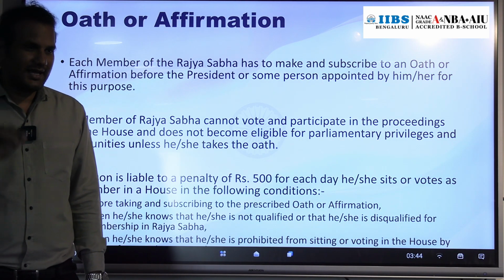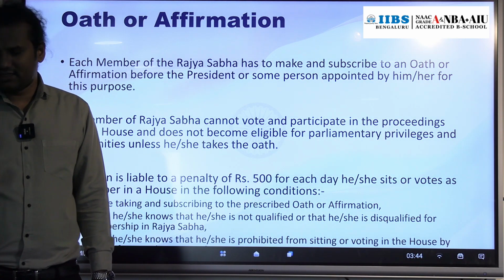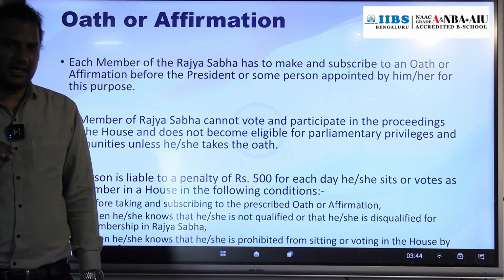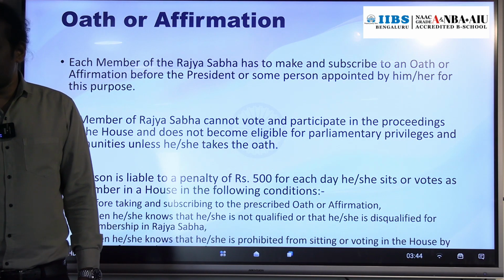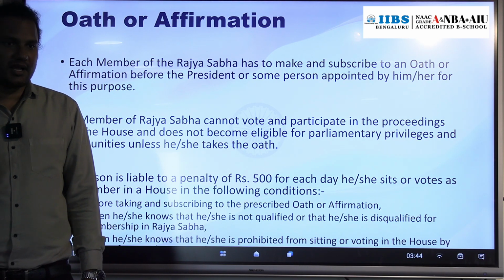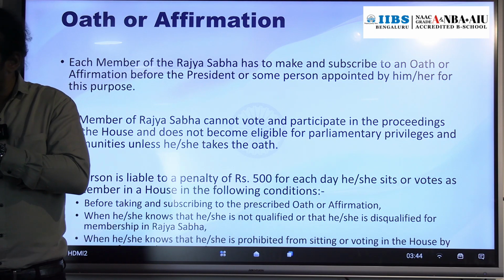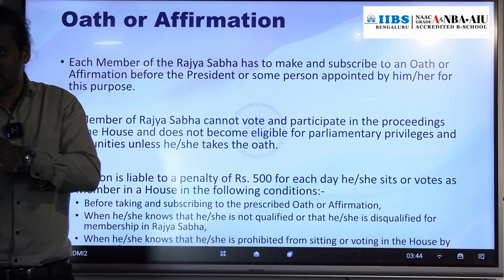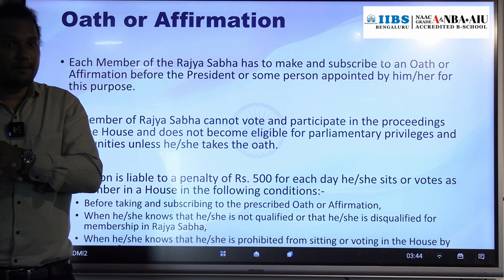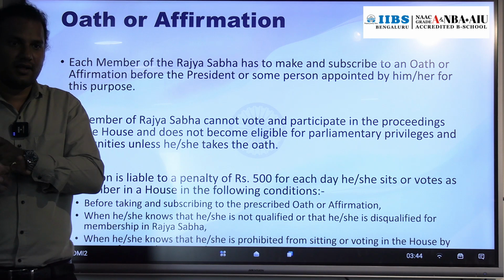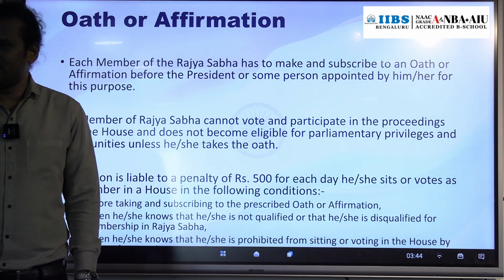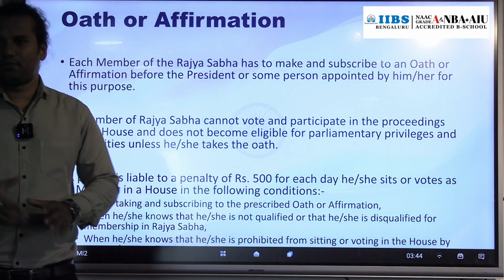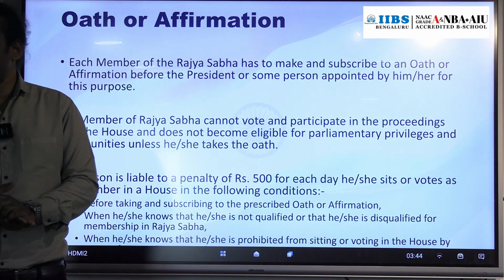In simple language, a member of Rajya Sabha has to pay a 500 rupees per day penalty when that member votes in 3 cases. What are those 3 cases? When that person is not allowed to vote but voted; when that person is disqualified, knows it, and then voted; and when the person has not taken oath and affirmation and voted. In these 3 conditions, the person has to pay a penalty of 500 rupees per day.